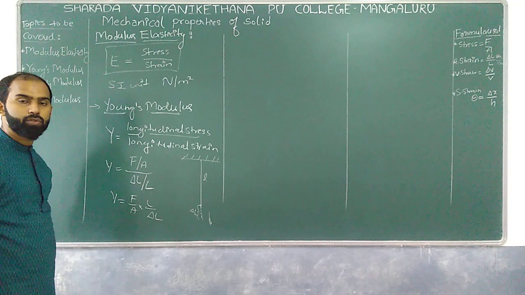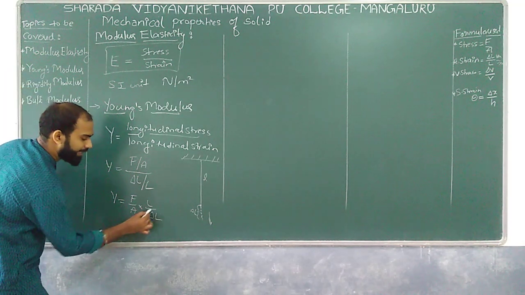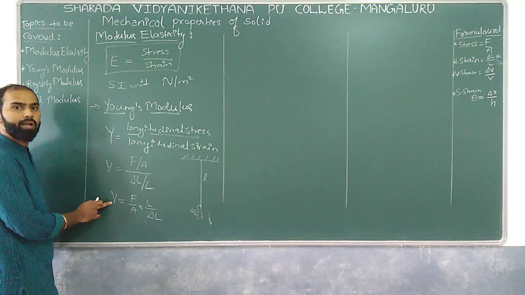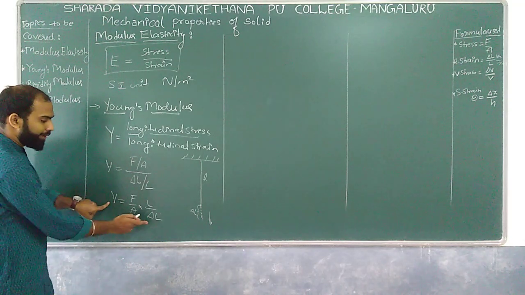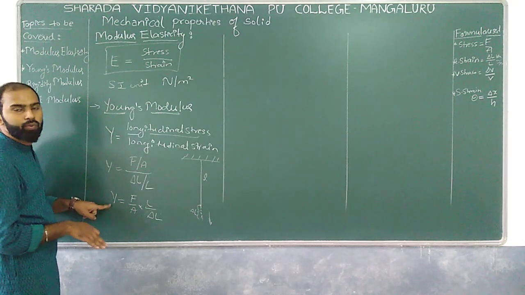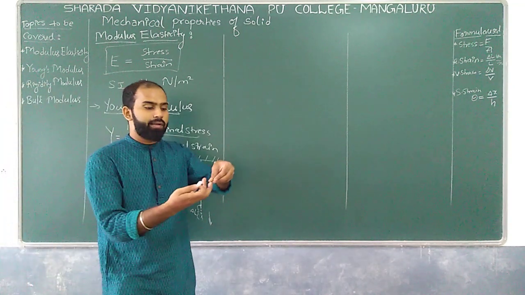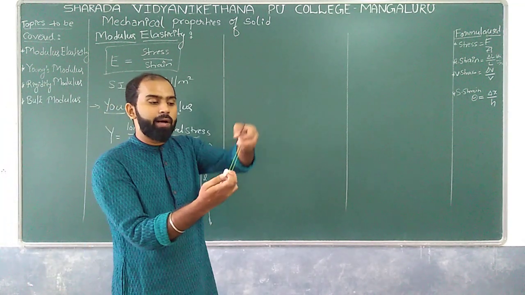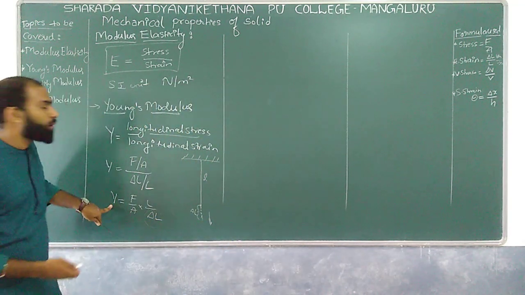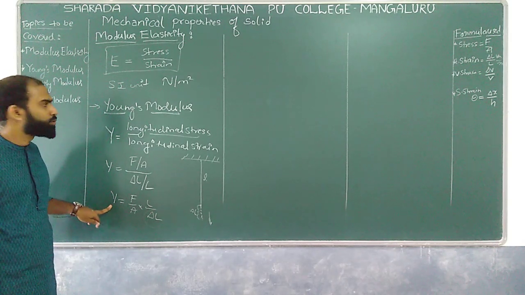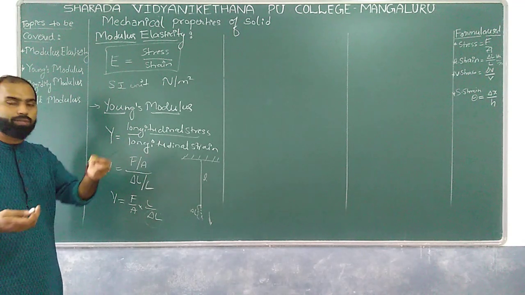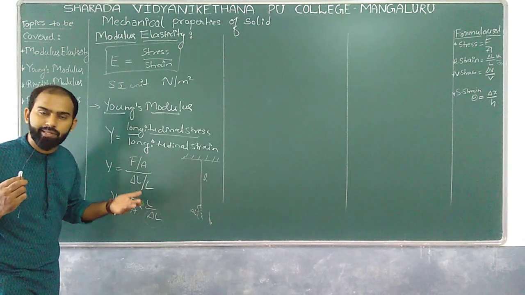Now look at the equation which we got. As you know, if the denominator keeps on increasing, you will get a smaller value. Since the rubber band gets more stretch, or a larger change in length, the elastic constant is very small. So between a wire and a rubber band, you can find which is more elastic here.